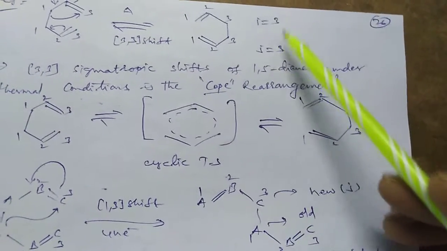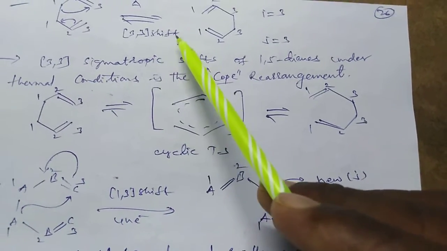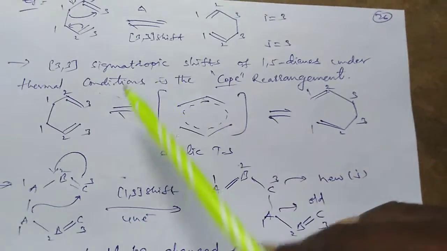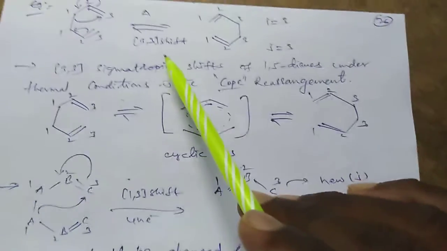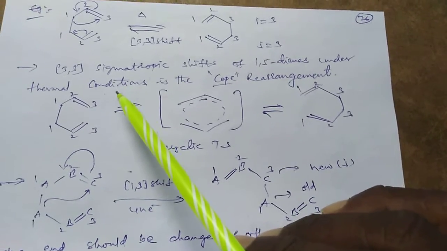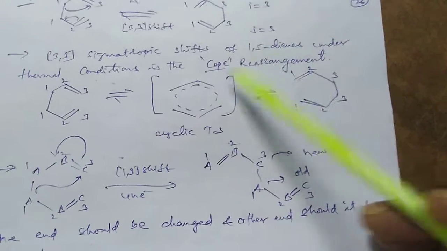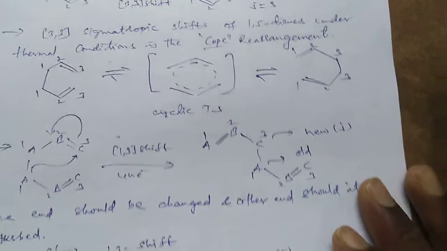Now i is equal to 3, j is equal to 3. So now it is a 3,3 shift or rearrangement for this reaction. So total 6 electrons are involved in the reaction. Therefore it is a 4n+2 system. The 3,3 sigmatropic shift of 1,5 dienes under thermal conditions is the Cope rearrangement. So the product is obtained through a cyclic transition state.